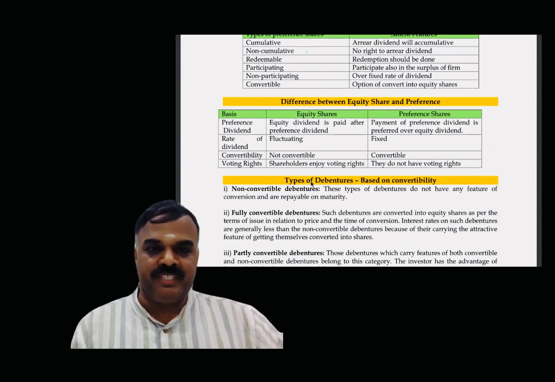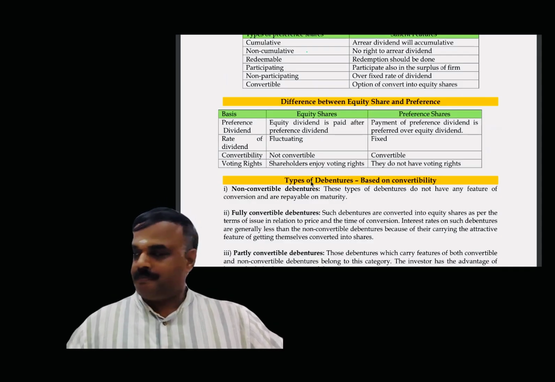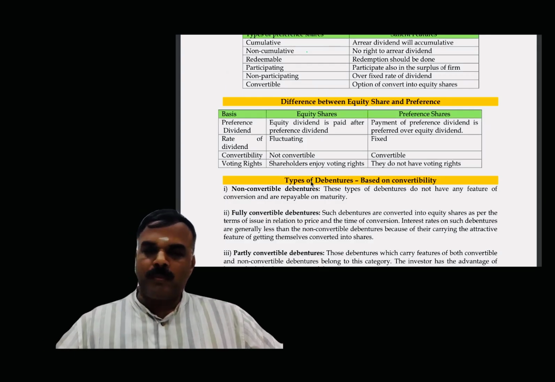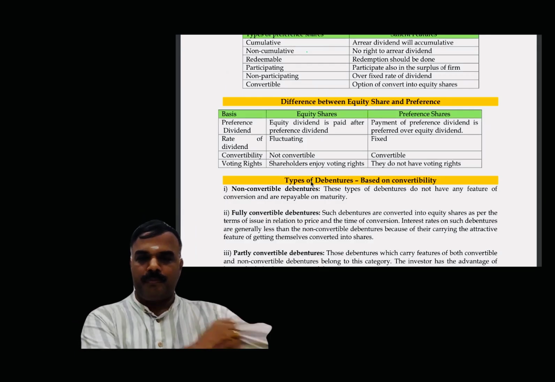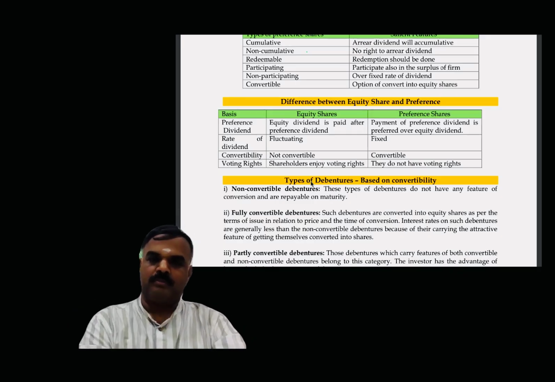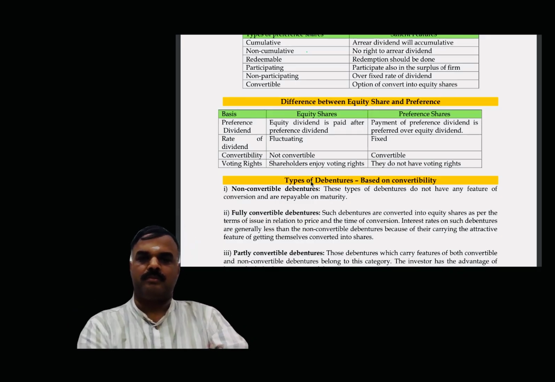The difference between equity and preference shares. Equity share capital versus preference share capital. Basis: preference dividend, equity share. Equity dividend is paid after preference dividend. For preference shares, payment of preference dividend is preferred over equity dividend.